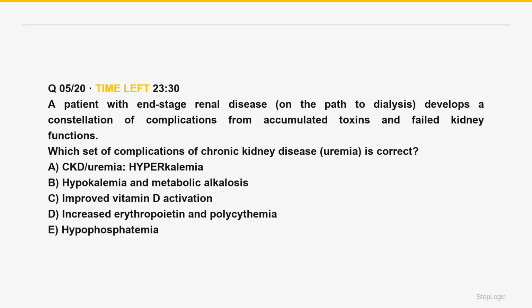Which set of complications of chronic kidney disease, uremia, is correct? A patient with end-stage renal disease on the path to dialysis develops a constellation of complications from accumulated toxins and failed kidney functions. Read the command: which CKD or uremia complication set is correct? Hyperkalemia, metabolic acidosis, fluid overload or HTN, anemia, decreased EPO, renal osteodystrophy, decreased vitamin D, hyperphosphatemia leads to secondary hyperparathyroidism, uremic encephalopathy or pericarditis, bleeding.